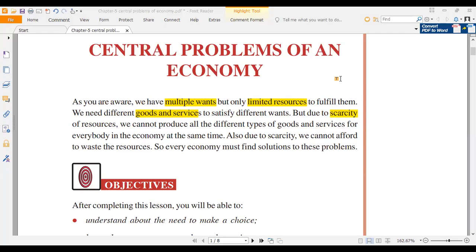Okay. So there is scarcity. It will lead to scarcity. Scarcity means what? Lack of a particular resource or a commodity or a good. This is called scarcity. So there is one peculiar problem that will arise because of this. Okay, I'll just show you with one simple graph. Graph or not graph exactly, it is a visual representation.